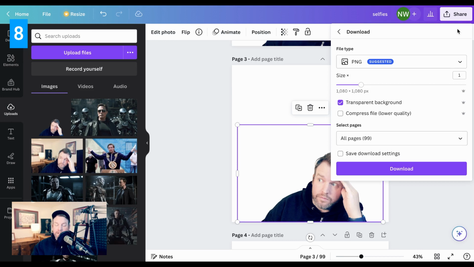Now, for the sake of completeness, the way that you would finish this is you would go to Share, go to Download, select File Type PNG, and then Transparent Background. Select the page that you're actually on, then download, then bingo bango, you have the thing that you need.